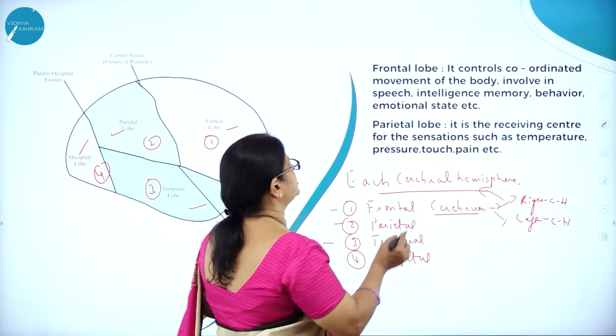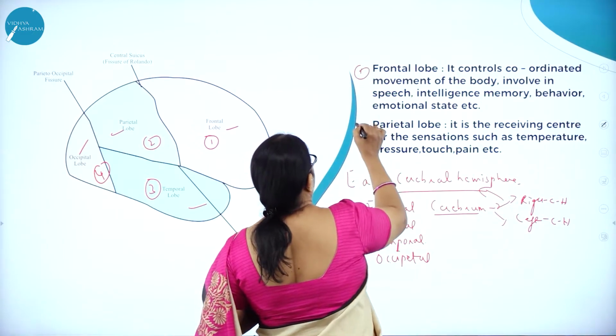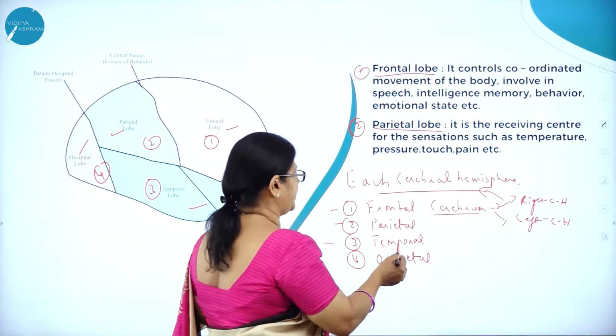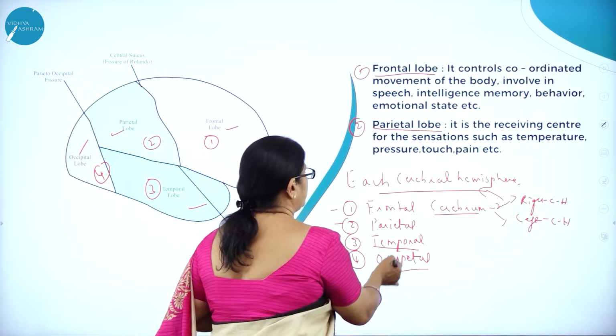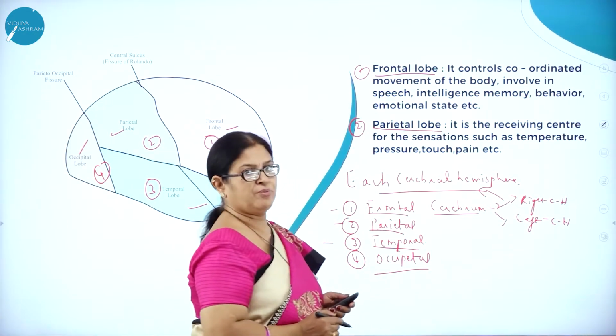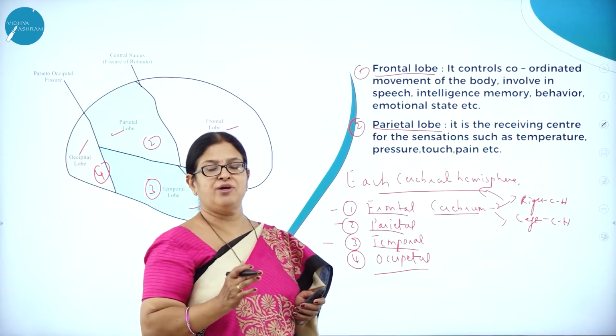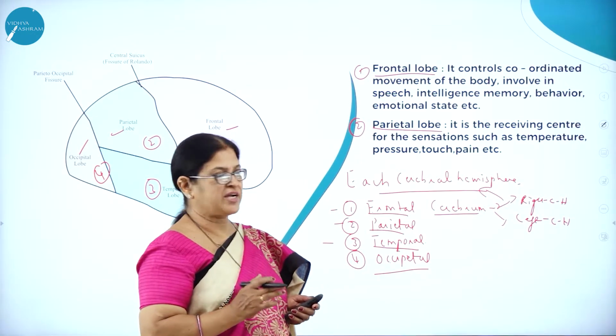Now let us understand the functions of these lobes: the frontal lobe, the parietal lobe, and in the next slide we'll learn about the temporal lobe and the occipital lobe. I think all of us know that each lobe is concerned in carrying on some important functions.